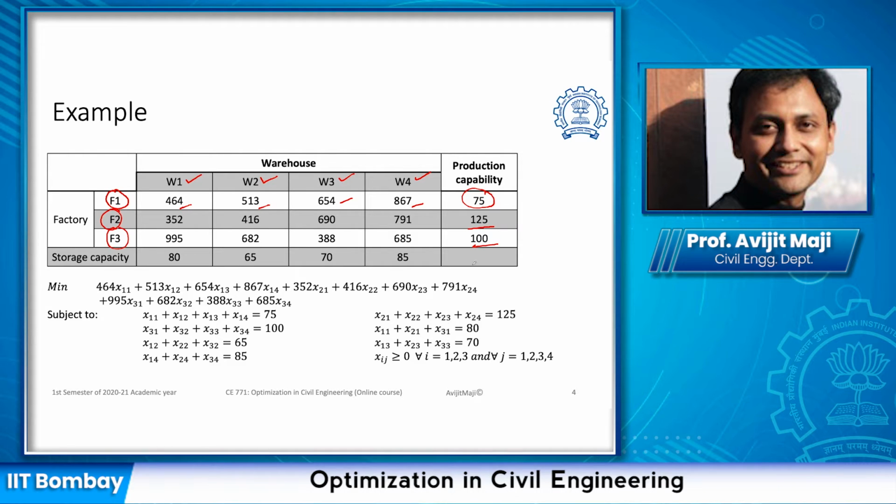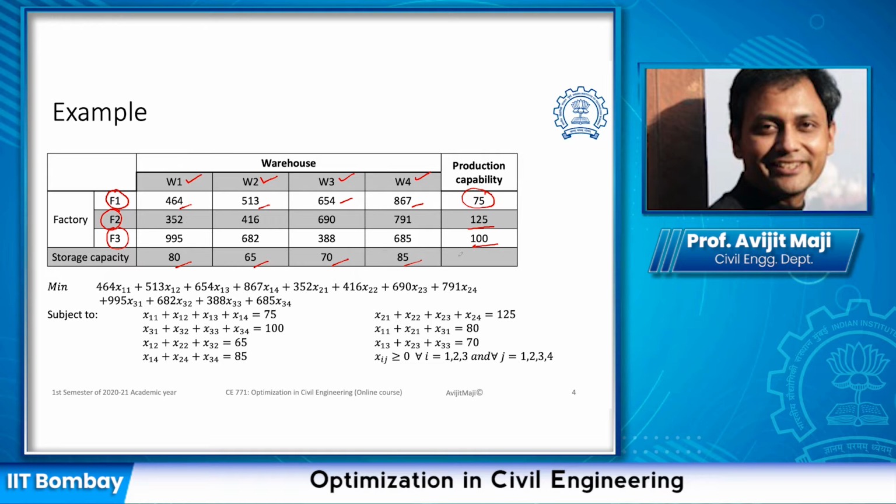Likewise, warehouses also have a storage capacity limit, and for that, here we are indicating warehouse 1 has a maximum storage capacity of 80, warehouse 2 65, warehouse 3 70 and warehouse 4 85. Generally, if you add the production capability and the storage capacity, you will find those are equal. This is called a balanced transportation problem. We'll discuss this in a while.